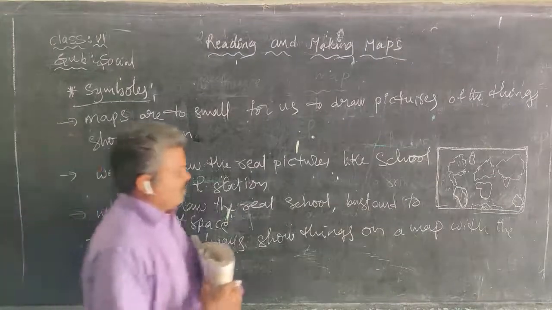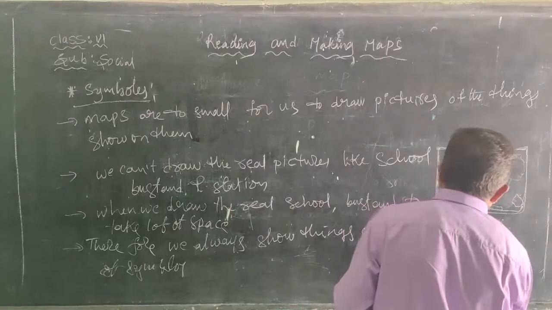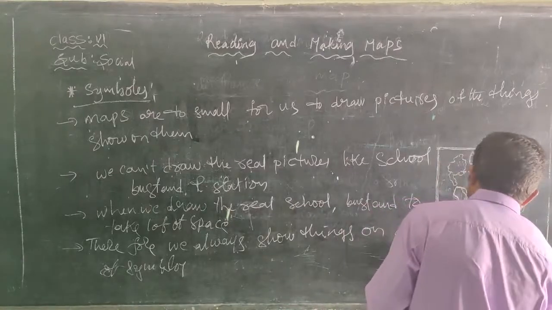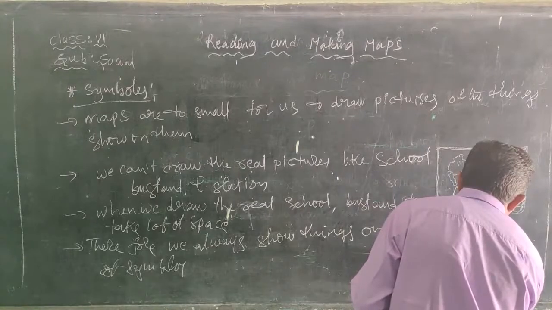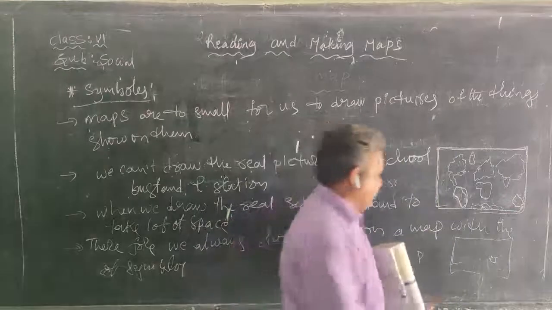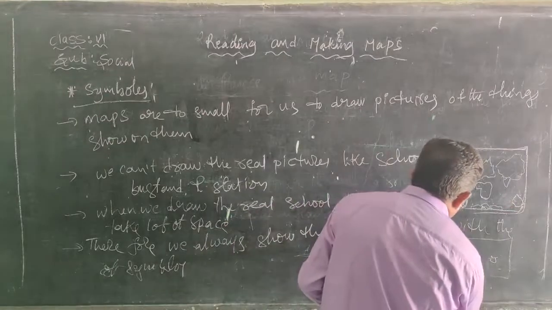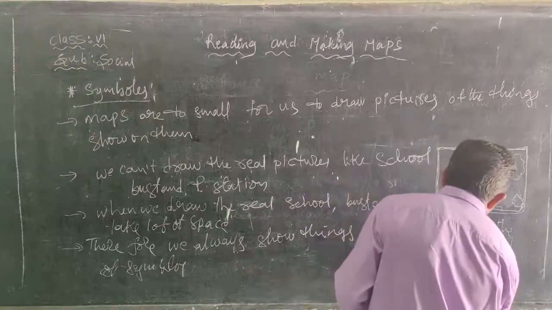For example, in this picture, this is the map that we draw. Here we have marked a police station as PS, and a railway station as RS.